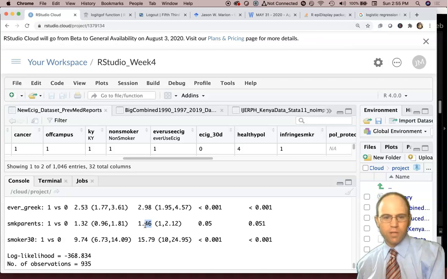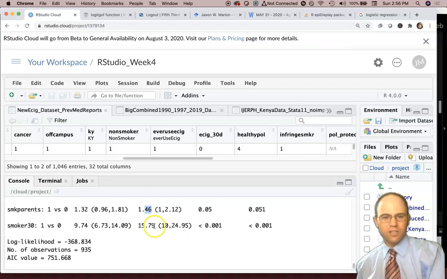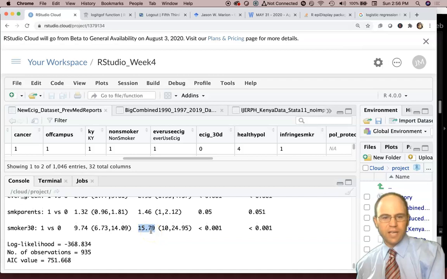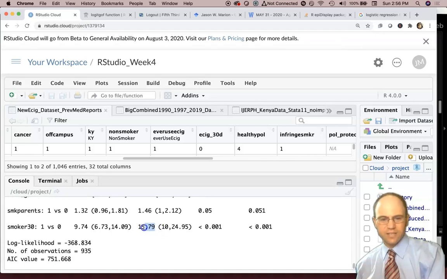So having smoking parents increased the odds. And then look at this huge odds ratio. If you were a smoker in the last 30 days, your likelihood of using e-cigarettes was 15.79 times greater. The odds of e-cigarette use was 15.79 times greater among smokers than non-smokers. If you were to do 15.79 minus 1.0, you're going to get a huge percentage. It's not like 157. It's a lot higher than that.